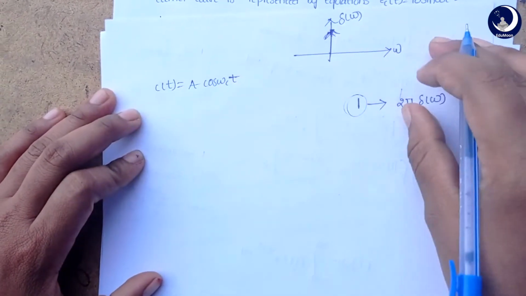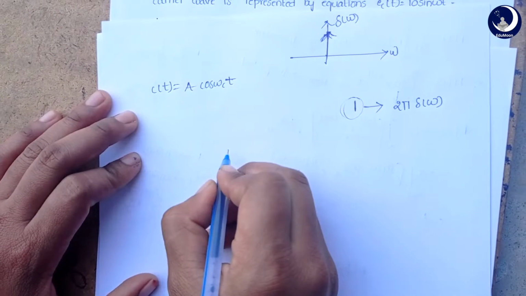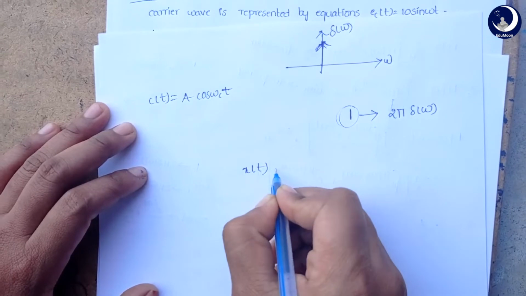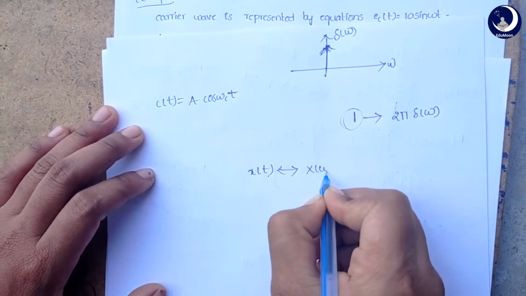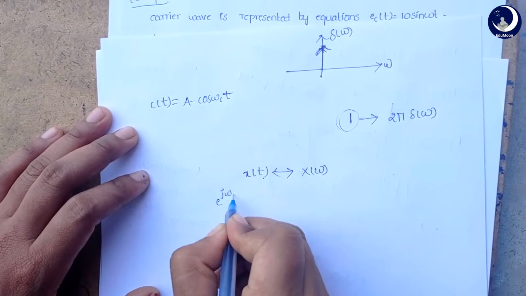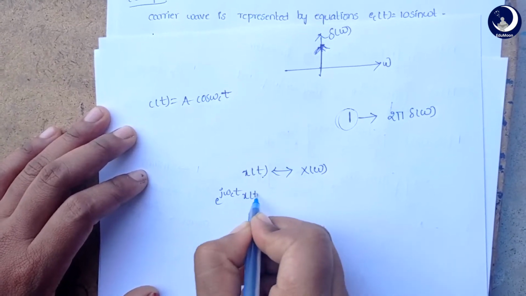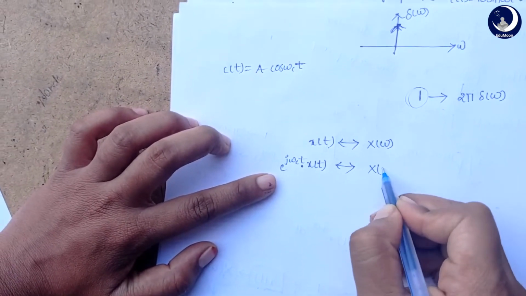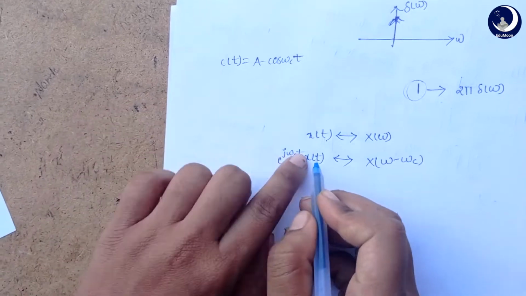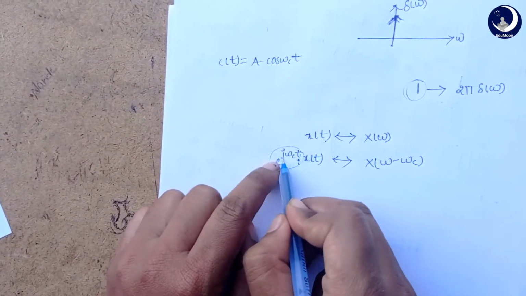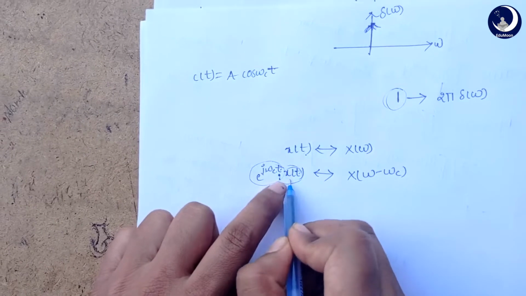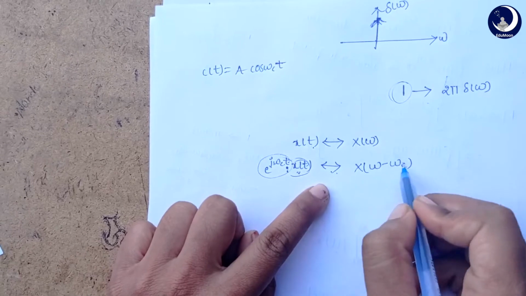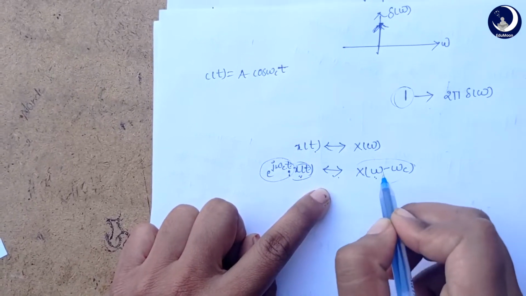Before discussing this, we need to know the frequency shifting theorem in Fourier transform. Consider a function whose Fourier transform is x of omega. If it has e power j omega ct in front of it, then there will be a shift in the frequency. So when there is a multiple of e power j omega ct in front of any function and we apply the Fourier transform, we get a frequency shift in the resultant Fourier transform.